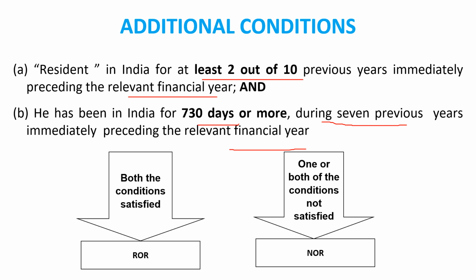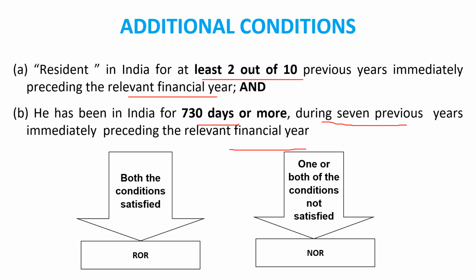ओके, 10 प्रीवियस ईयर, है ना, immediately preceding the relevant financial year. ओके, उसके पहले 10 प्रीवियस ईयर्स में मिनिमम 2 साल जो है वो इंडिया में होना चाहिए। ये एक एडिशनल कंडीशन है। दूसरी है 730 days or more during 7 previous years. More than 730 days it should be there in 7 previous years immediately preceding the relevant financial year. Okay, if both conditions are satisfied, then it is called ROR. If one of the conditions is not satisfied, then it is called NOR.